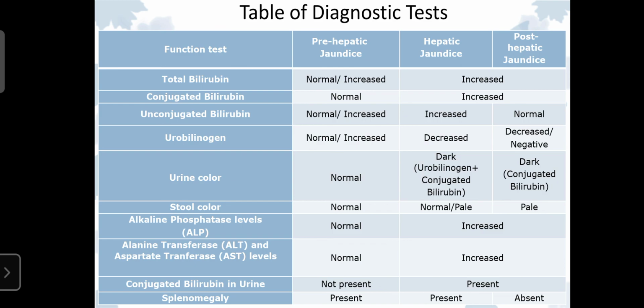So these are the different parameters that are considered to diagnose jaundice, or to differentiate the different types of jaundice or hyperbilirubinemia. So these are the various tests.